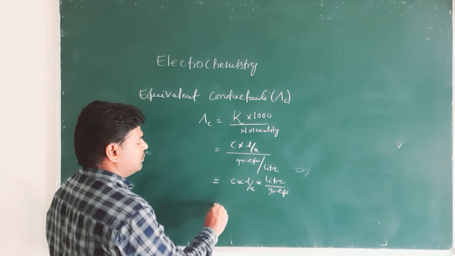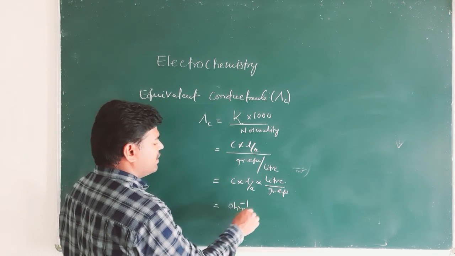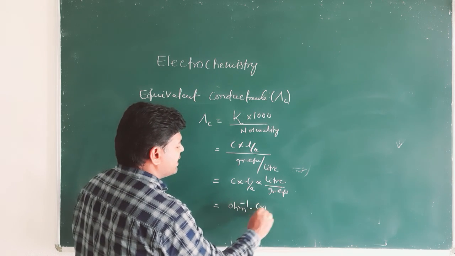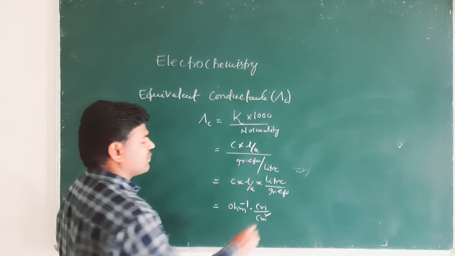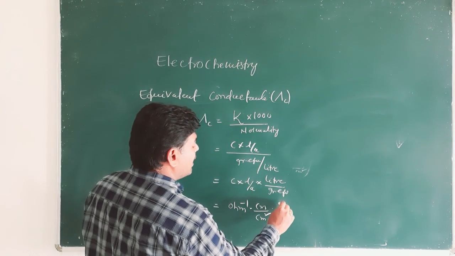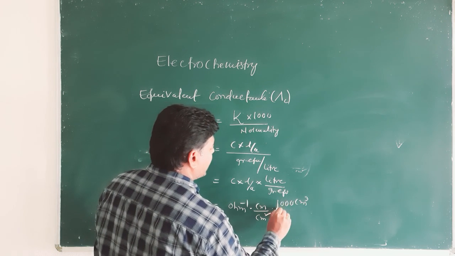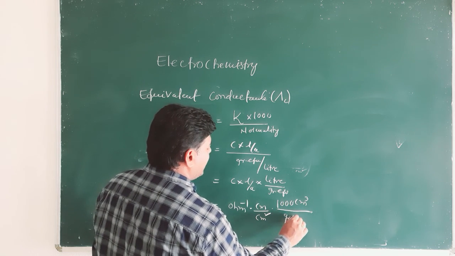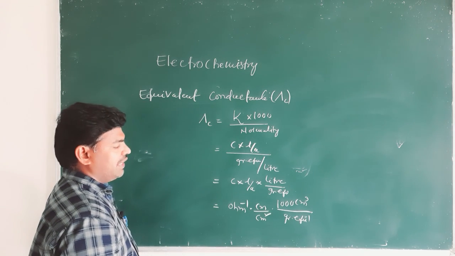The unit for conductance is ohm inverse, the unit for length is centimeter, and the unit for cross sectional area is centimeter square. 1 liter is equal to 1000 centimeter cube, and gram equivalent inverse.